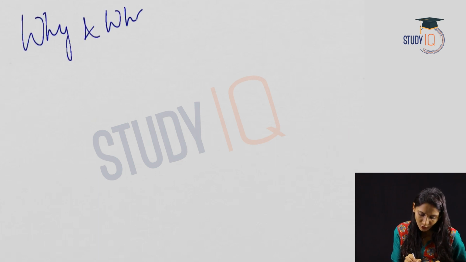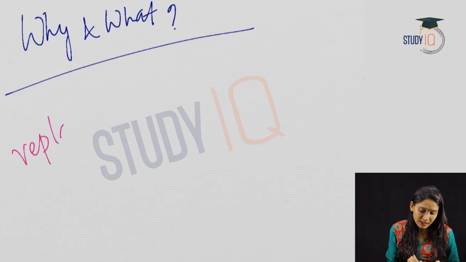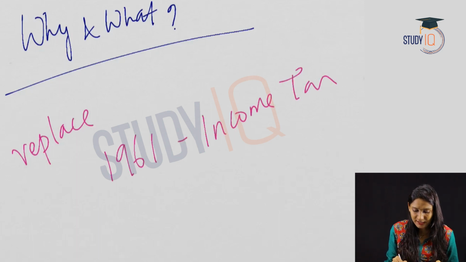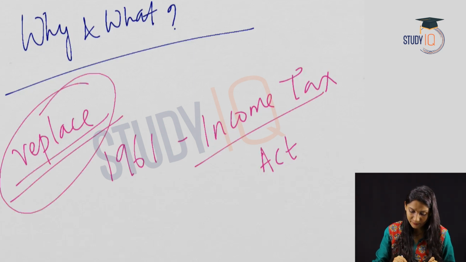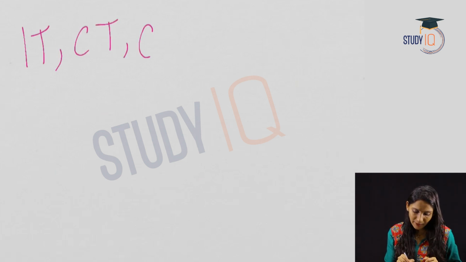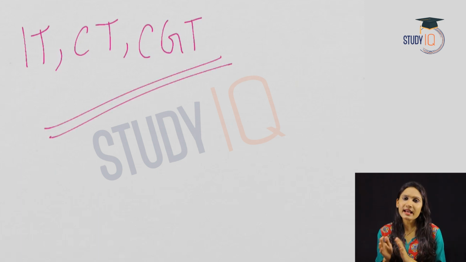First of all, let us see what this is and why it is being brought. This new Direct Tax Code aims to replace the Income Tax Act of 1961. The existing direct taxes, for example income tax, corporate tax, and other levies like the capital gains tax, have undergone numerous changes since 1961.